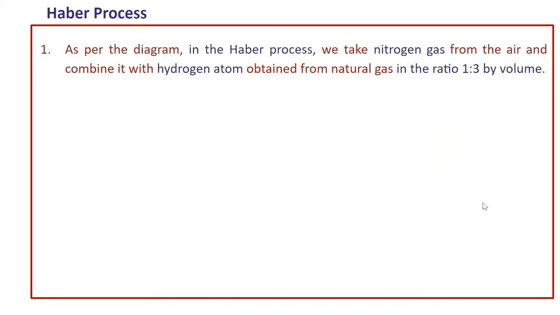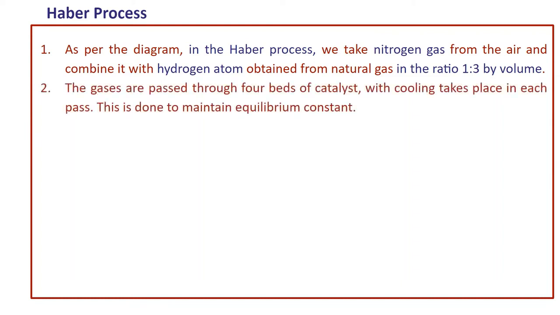As per the diagram, in the Haber process we take nitrogen gas from the air and combine it with hydrogen obtained from natural gas in the ratio 1:3 by volume. The gases are passed through 4 beds of catalyst with cooling taking place in each pass. This is done to maintain the equilibrium.